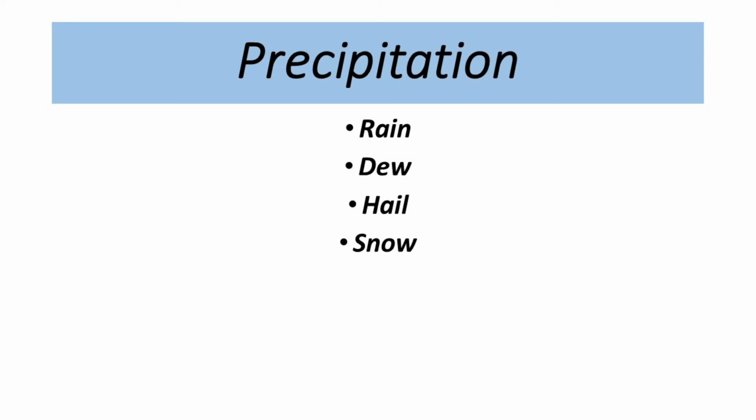Now what is precipitation? The process through which water from the atmosphere falls down on the earth is called precipitation. It can come in the form of rain, dew, hailstones, as well as snow.